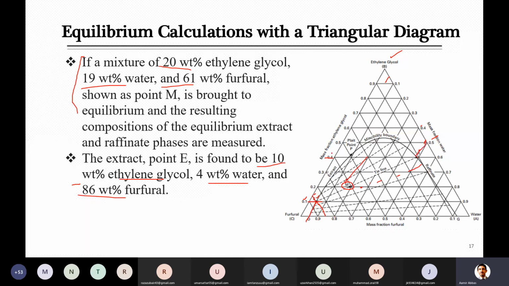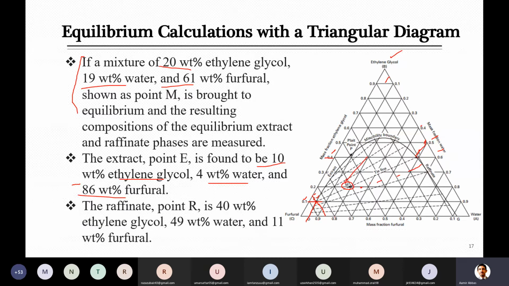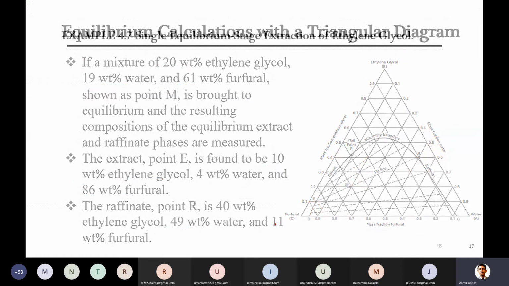So 40% is ethylene glycol, water is 48%, and the rest is the other component. If we take 49 instead of 48, then the other will be 11, or if you take 48, it will be 12%. So this is how you have to locate the compositions or the numbers.